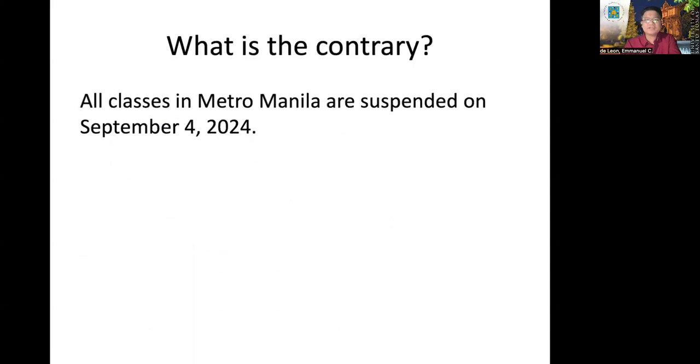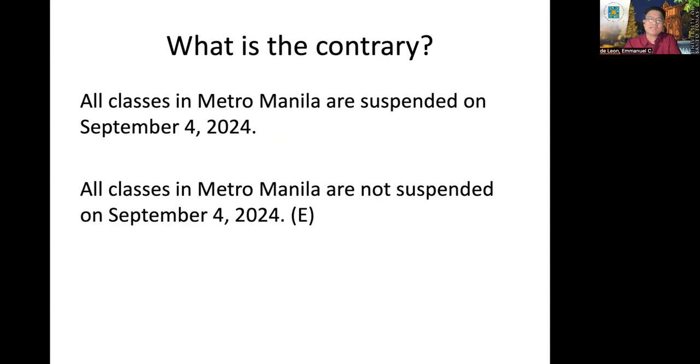If you're asked, what is the contrary proposition of this given? All classes in Metro Manila are suspended on September 4, 2024. This is an A proposition. What is the answer? It should be an E, di ba? All classes in Metro Manila are not suspended on September 4, 2024.